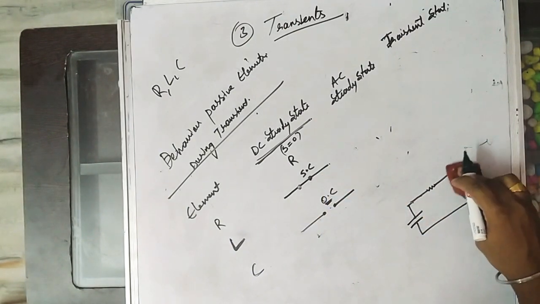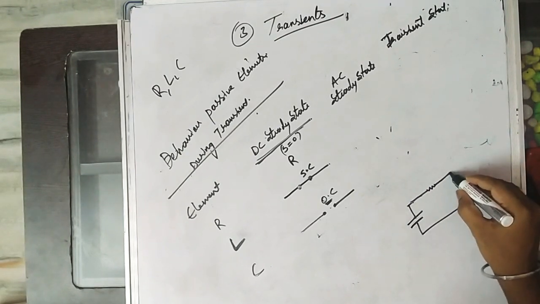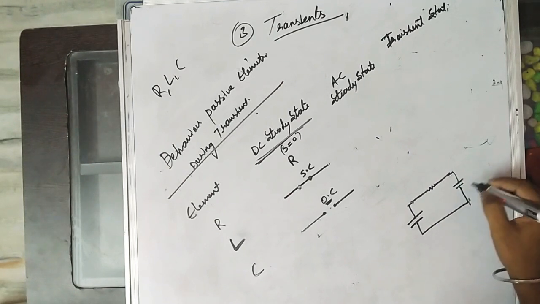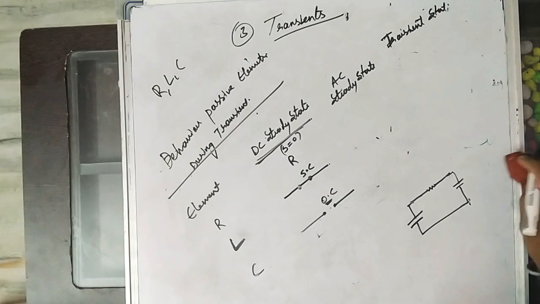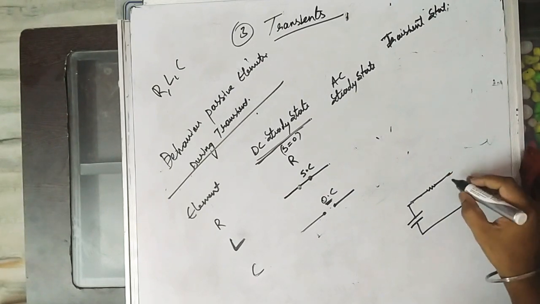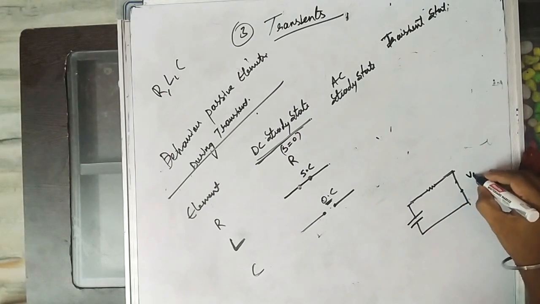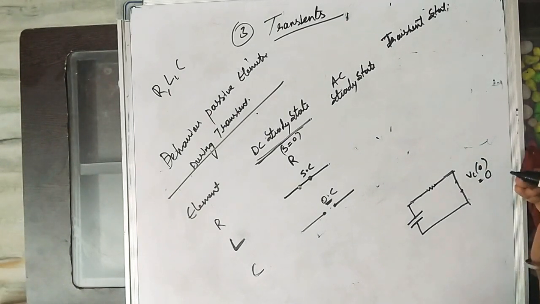Now the capacitor. If you give a sudden change, the capacitor doesn't allow a sudden change in voltage, so it acts as a short, and there is no voltage build-up across it. The voltage will be 0.